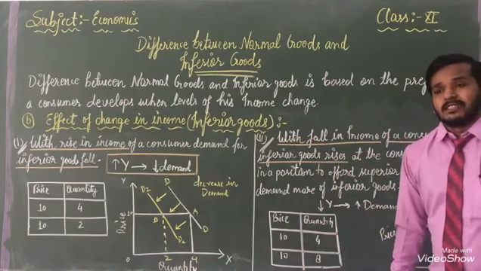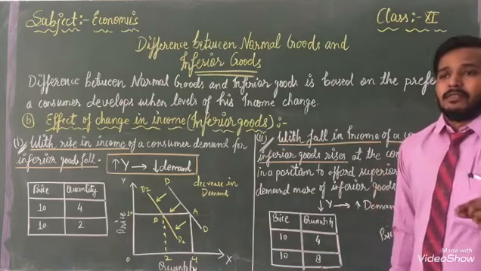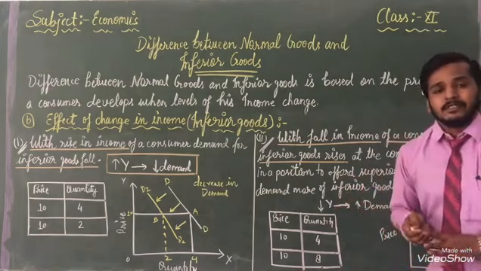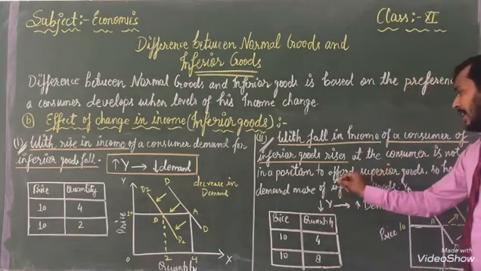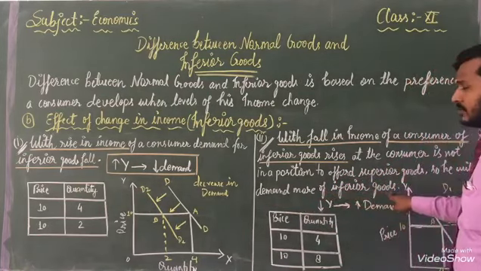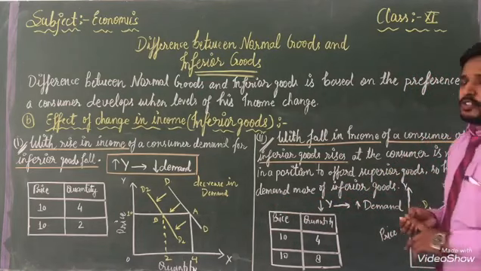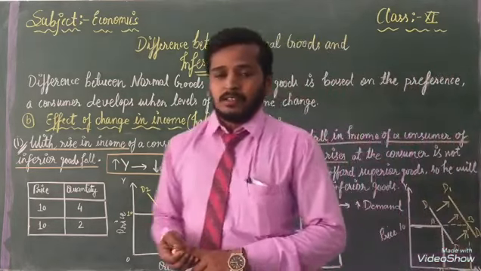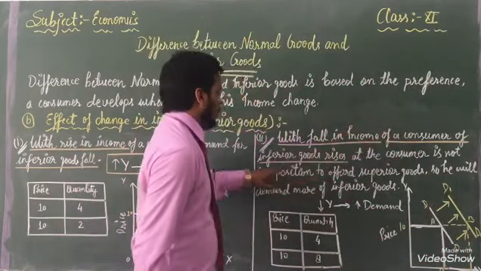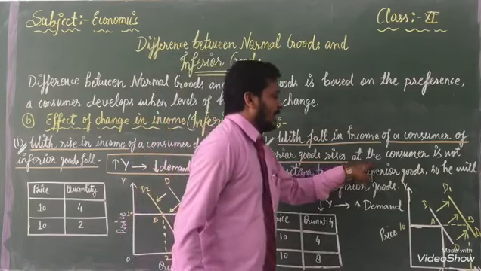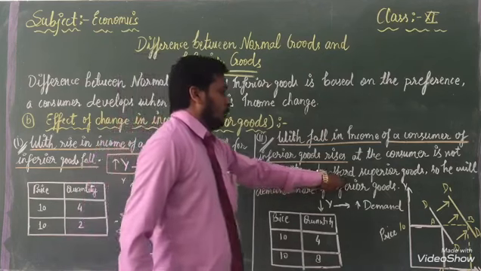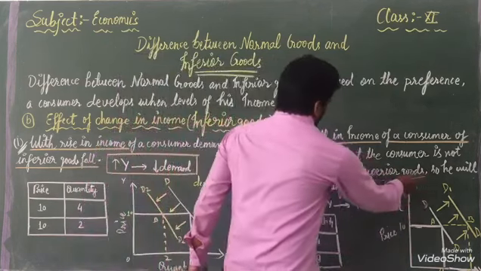We are not able to purchase or utilize these types of goods. That's why demand will increase for inferior goods. He cannot afford superior goods, so he will demand more of inferior goods. इसलिए inferior goods की सामान और डिमांड को बढ़ा देगा. क्यों? With fall in income of consumer, demand of inferior goods rises, and the consumer is not in a position to afford superior goods. This is the very important topic.